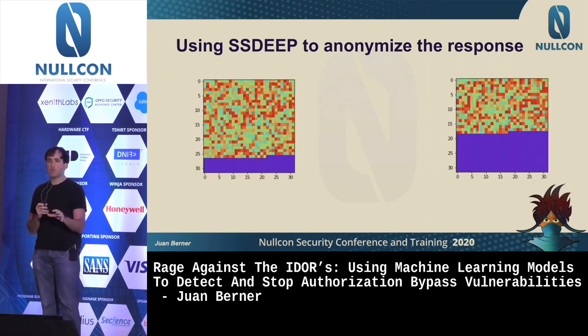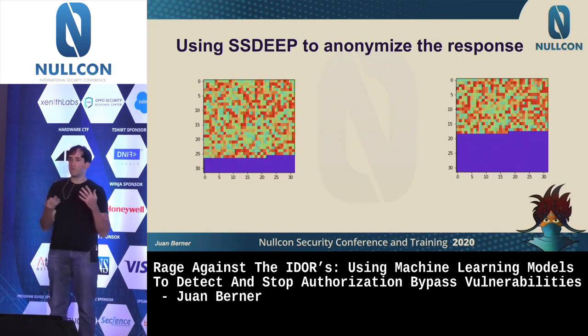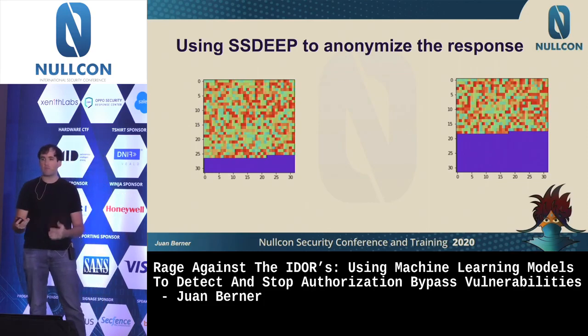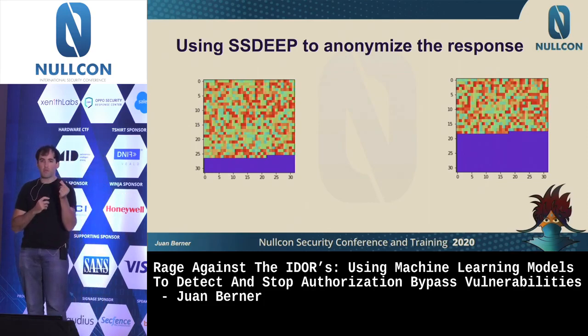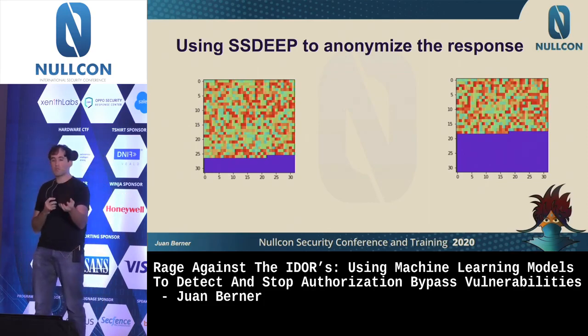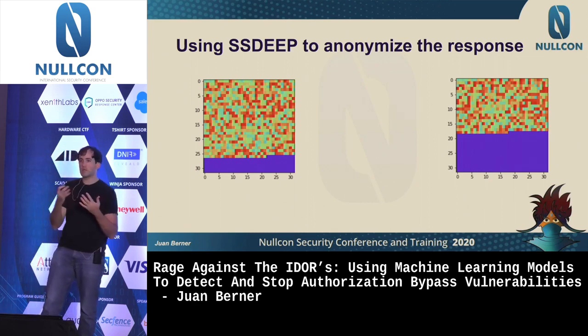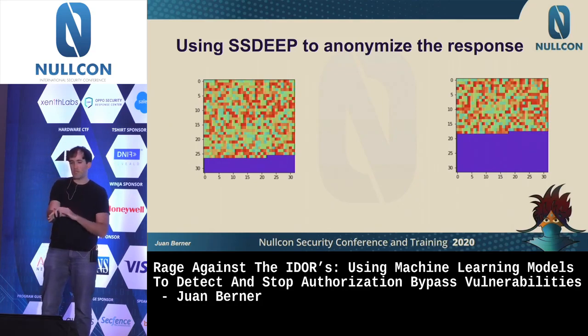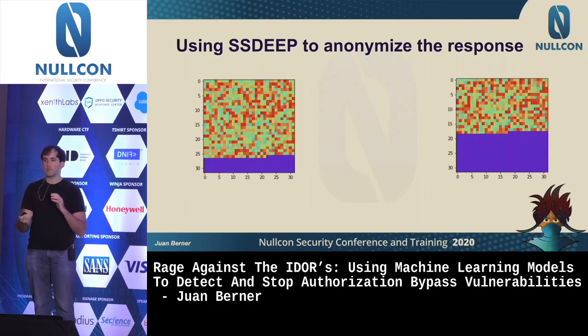So when I was looking into this, I started trying to find, okay, how can I do these differences, going through text differences. But then I realized this could also be done as an image classification problem. If you get every single one of the characters on the hash transformed into some kind of color, then you can start seeing some patterns. In this case, it was a failure and success. One of the changes is, of course, the response size, but other are the different colors which are displayed. And similar results have similar colors.